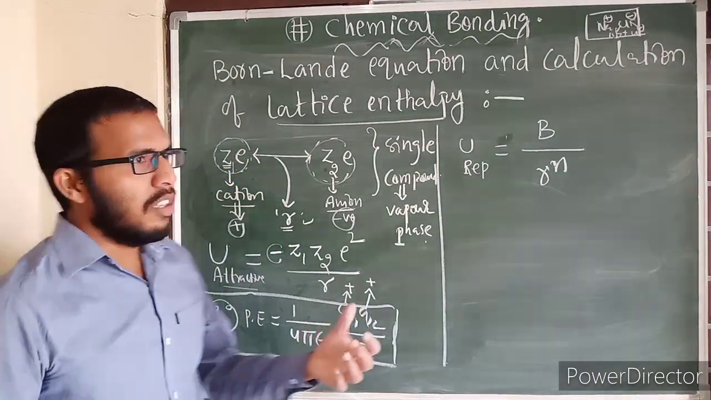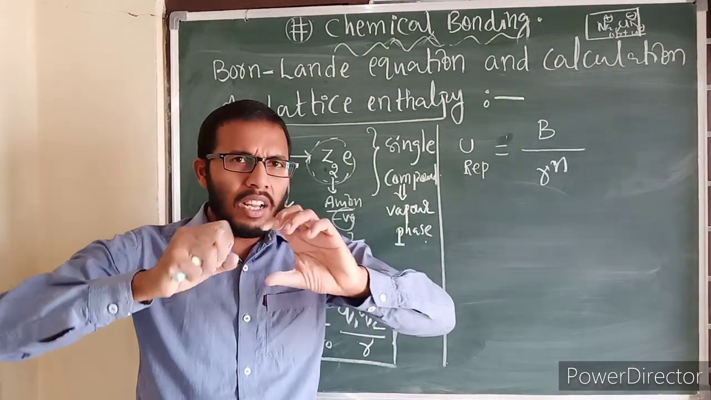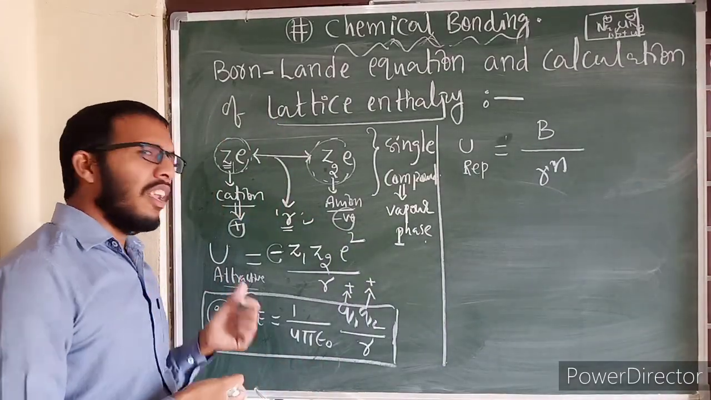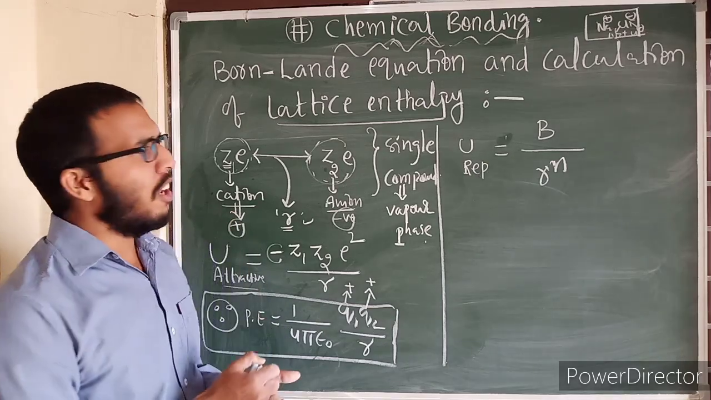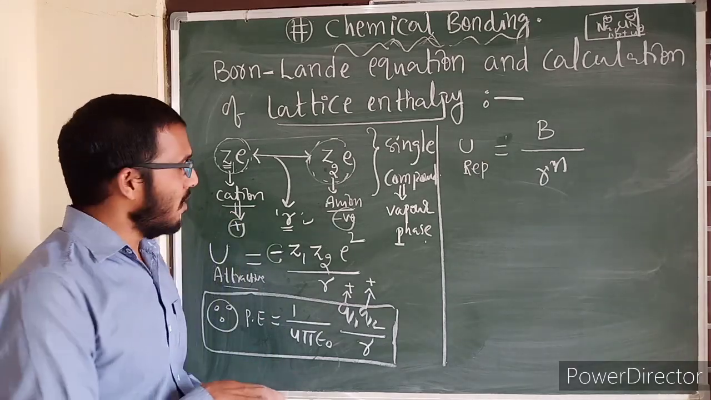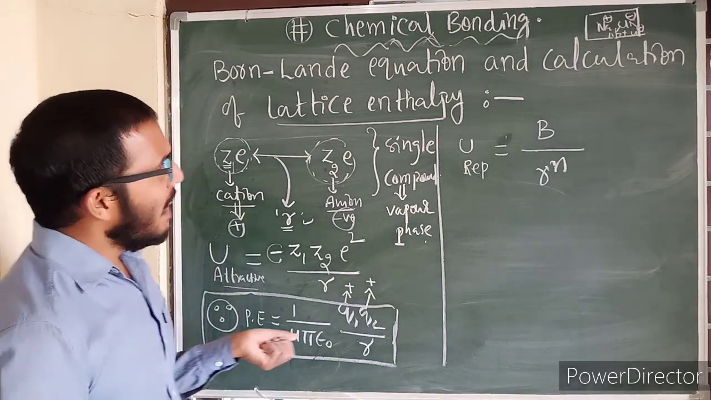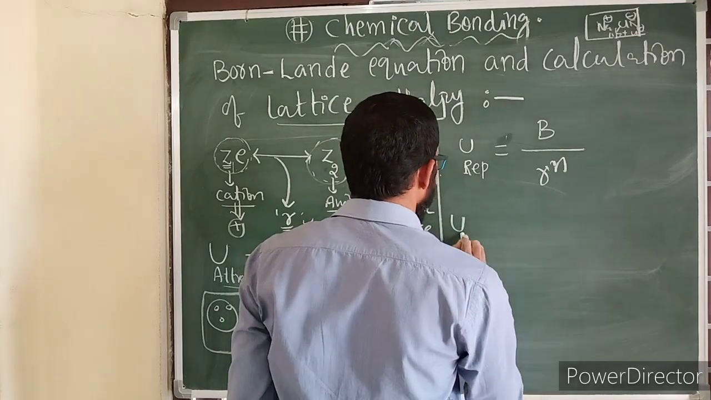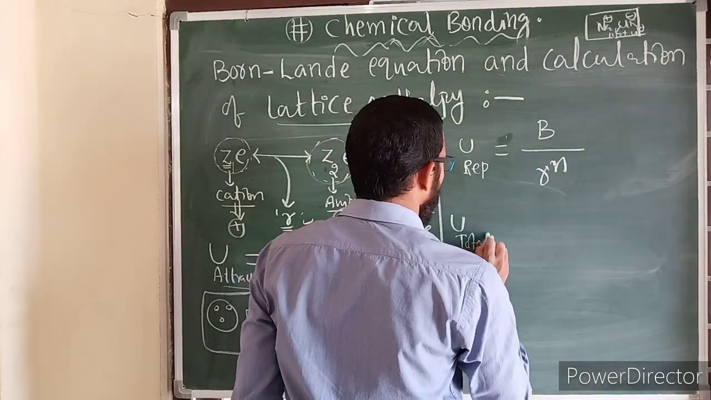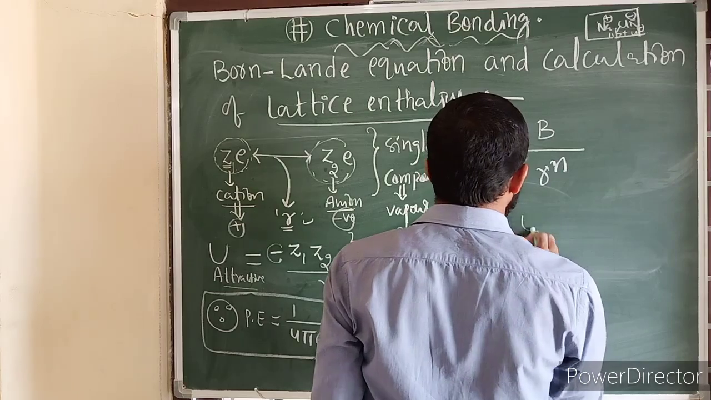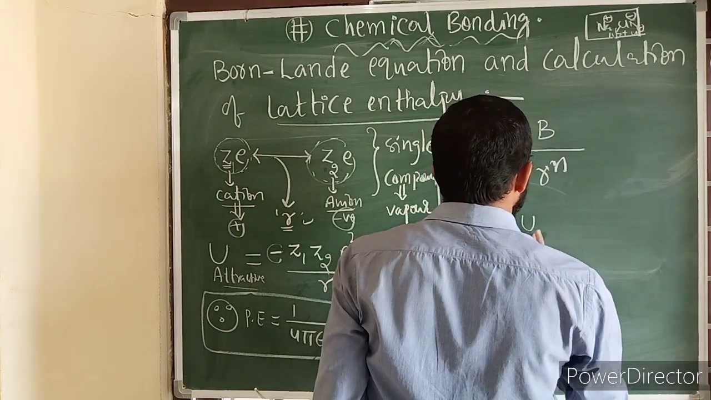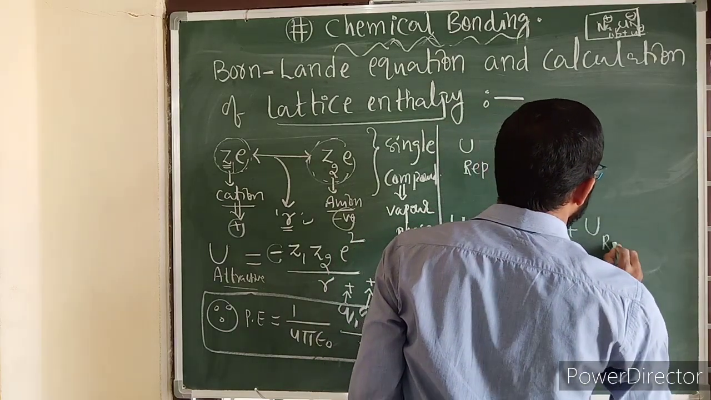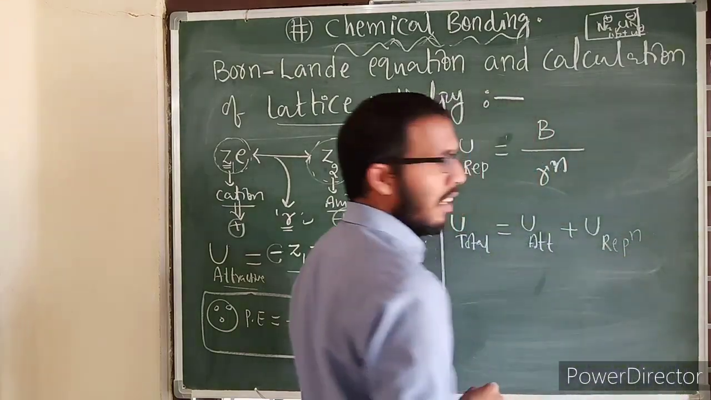As a result of that interaction, some kind of energy will be stored. That energy is called potential energy. But which potential energy? Electrostatic potential energy, that we are going to discuss now. Now see here, the entire interaction, or total potential energy, is equal to potential energy due to attraction plus potential energy due to repulsion.